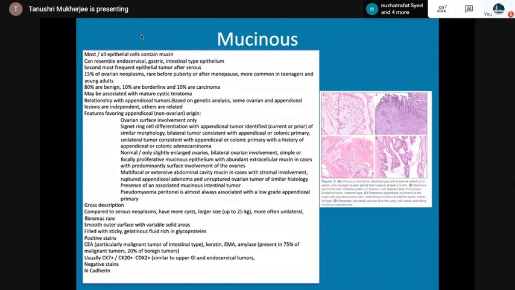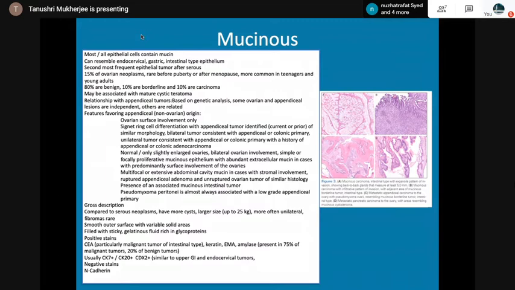Grossly, they have multiloculations, large size, smooth outer surface, filled with sticky, gelatinous fluid rich in glycoprotein. Positive stains: CEA, CK7 positive, CK20 may be positive. If it is similar to upper GI or endocervical, then CDX2 can be positive.